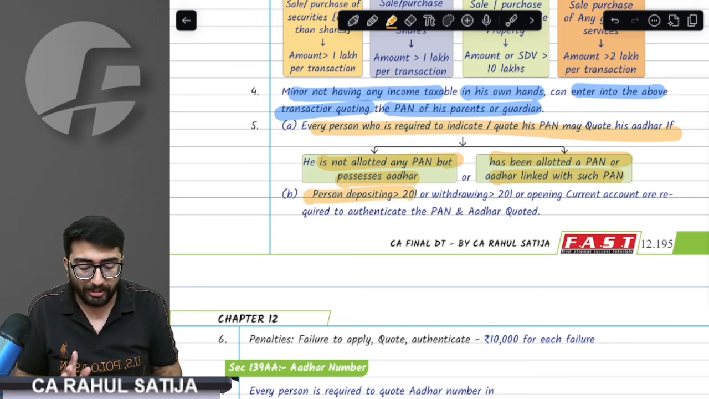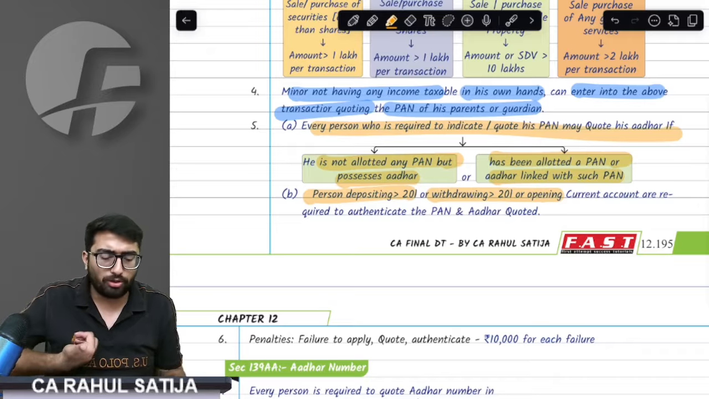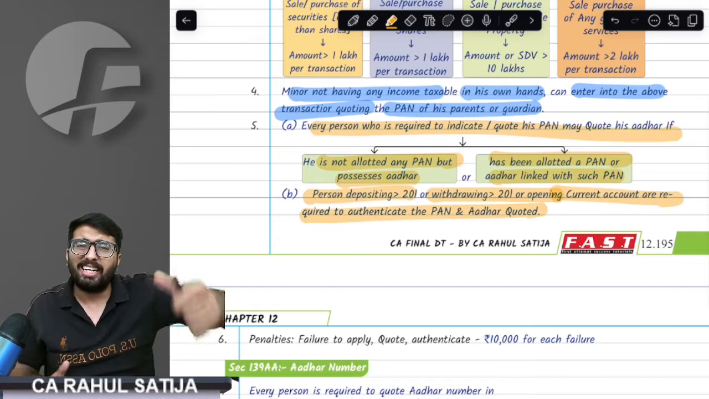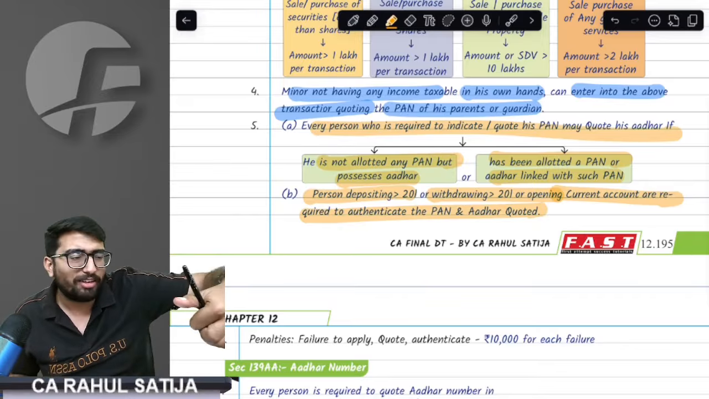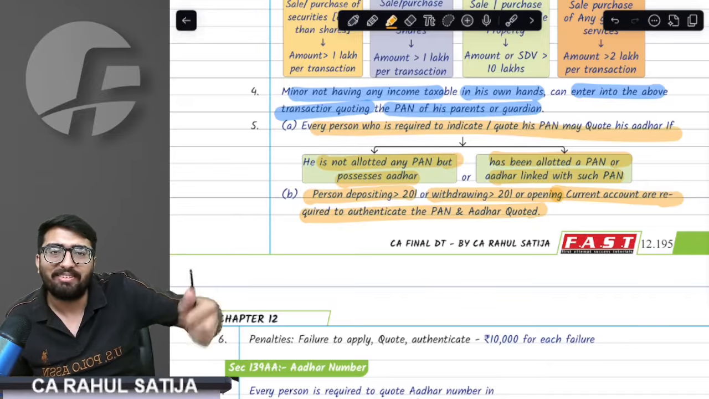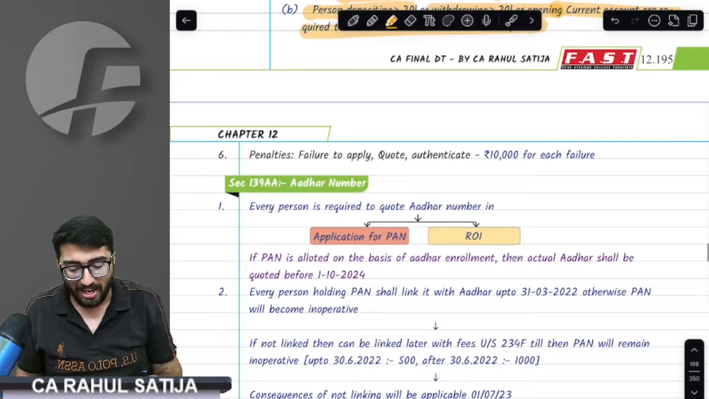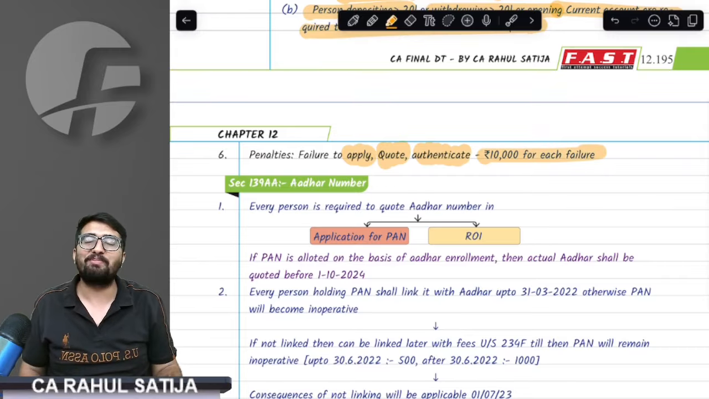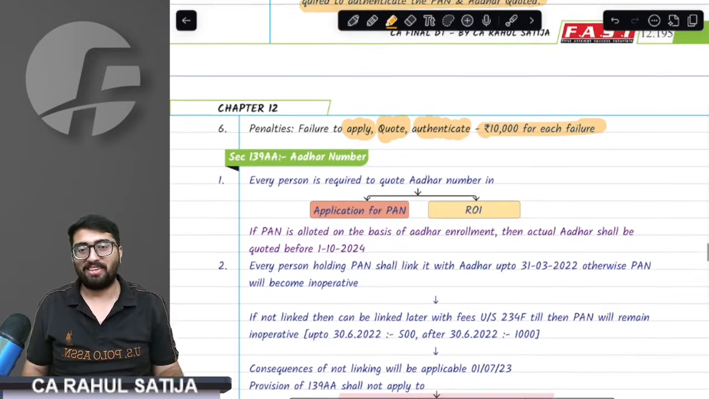If you deposit more than 20 lakh rupees, or withdraw more than 20 lakh rupees, or open a current account, then you have to authenticate Aadhaar and PAN as well. Authenticate means you have to go and give your thumb to the banker and he will authenticate it for you. If you fail to apply for PAN, fail to code the PAN, or fail to authenticate, then 10,000 rupees per failure would be charged to you.